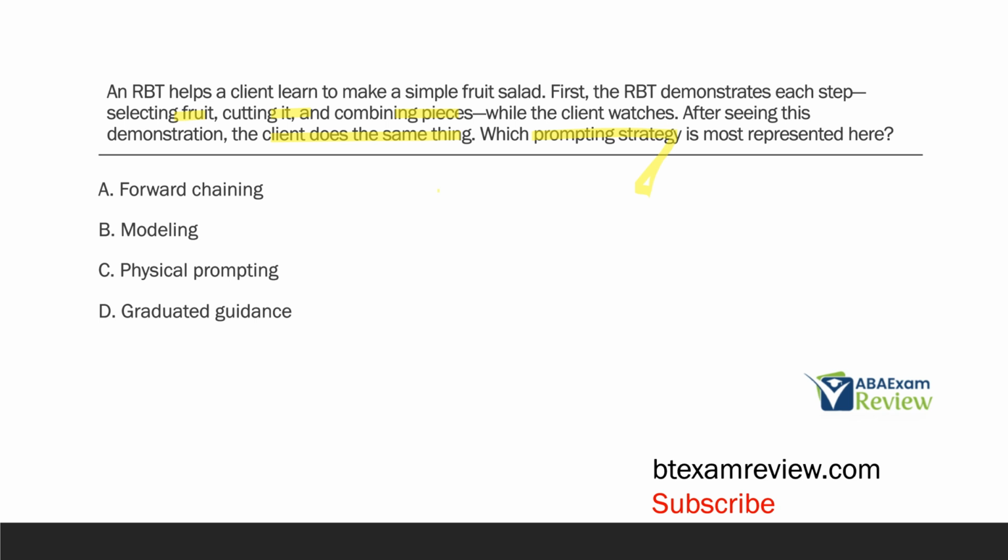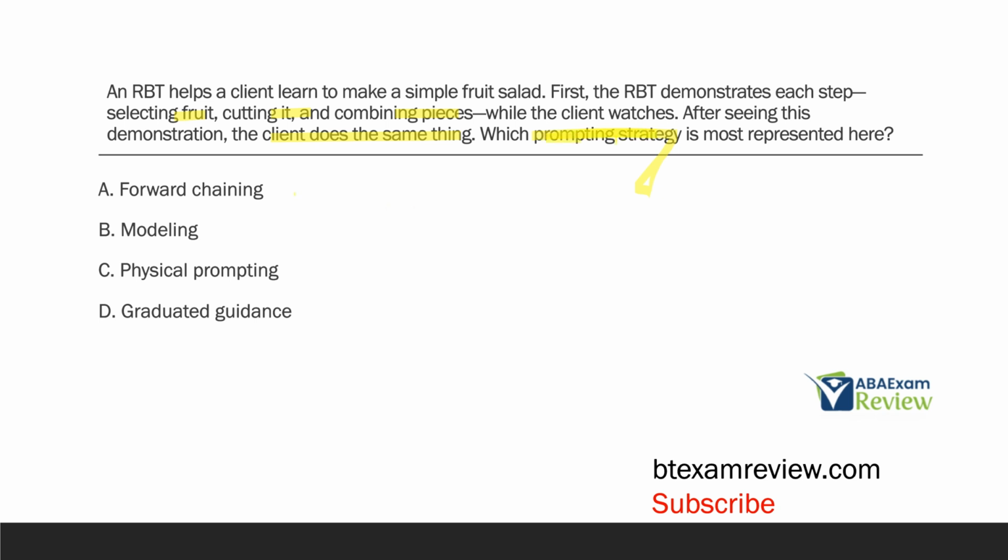Well, we're modeling and the person is imitating. In this case, the RBT is demonstrating or modeling each step, then the client imitates. So what prompting strategy is represented here? A, forward chaining. Now be careful here, right? The RBT is going through steps and teaching in steps, but that's not what the question is asking about. The question wants to know about the prompting strategy.